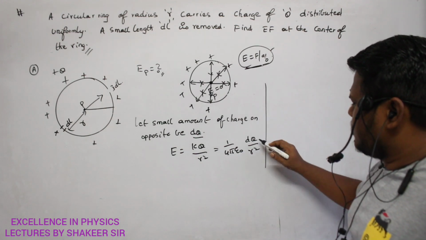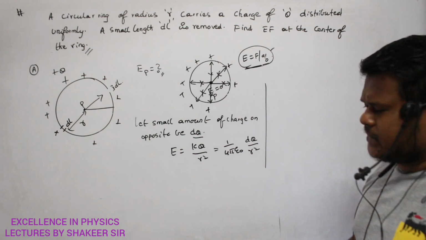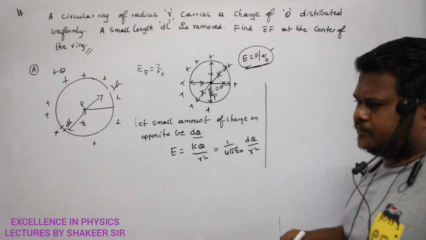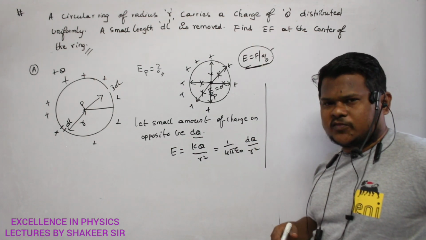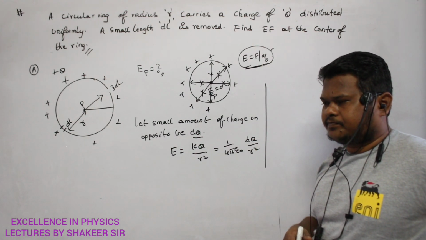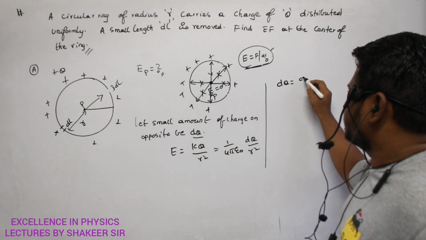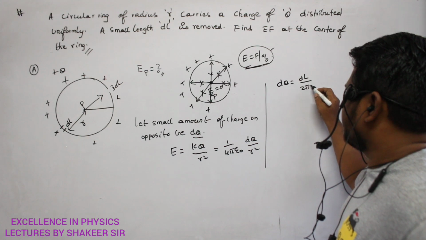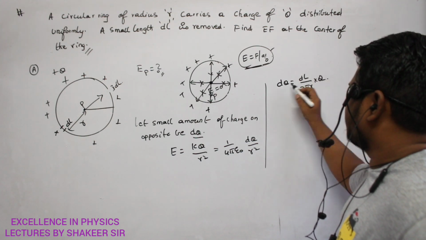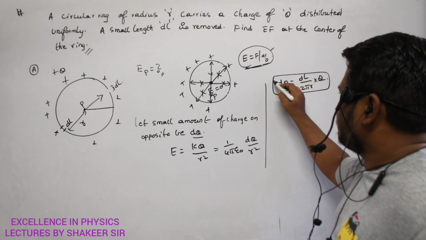Now the question is, dq is an unknown quantity, no? Is dq given in the question? No. Then what can I do with this dq? Very simple. I can write dq as dl divided by 2 pi r multiplied by q. I can write like this. Can you say why I have written like this?